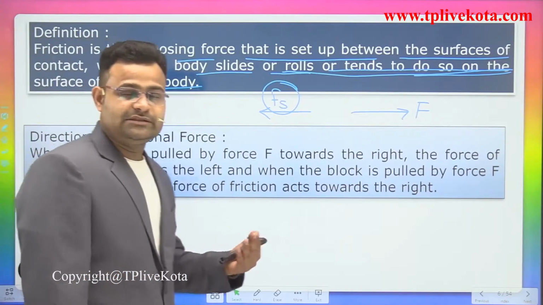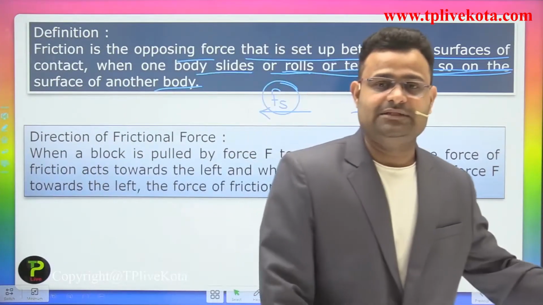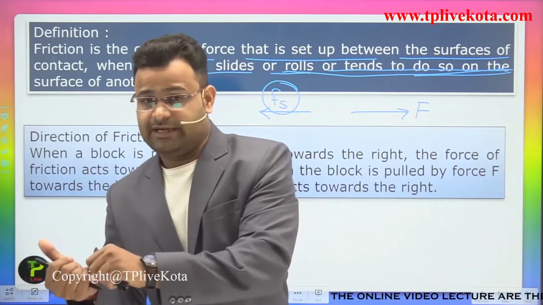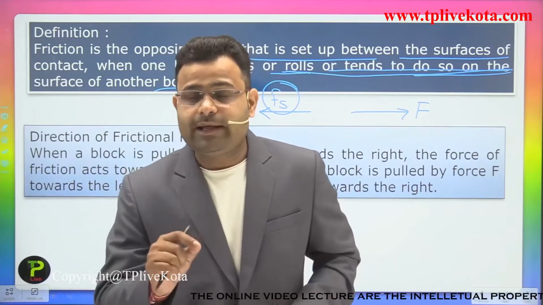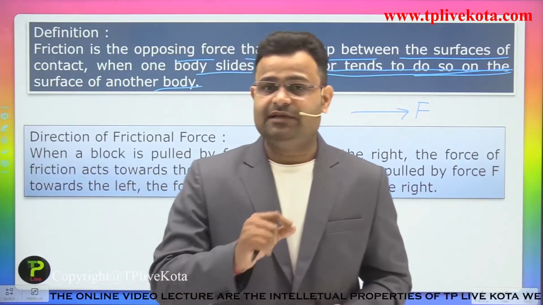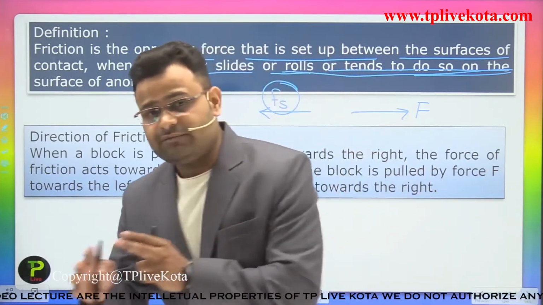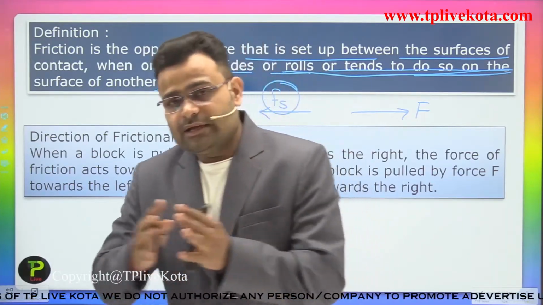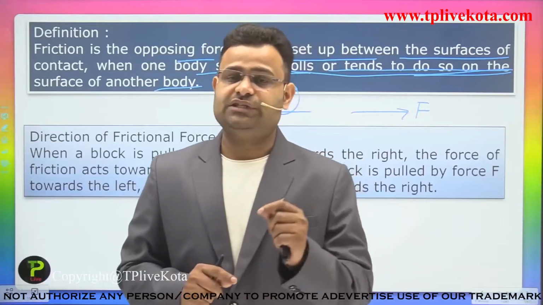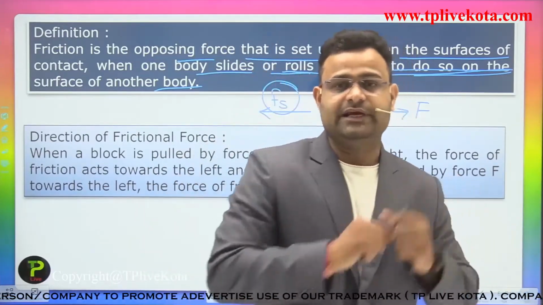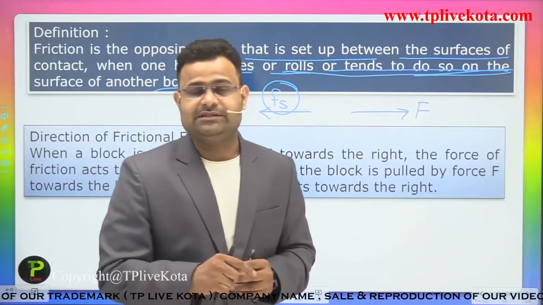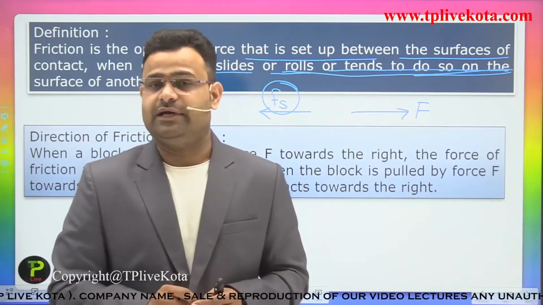If we apply some force on the right-hand side, the frictional force will appear on the left-hand side. If we apply the external force on the left-hand side, the frictional force will appear on the right-hand side. So all the time the frictional force has a direction opposite to the motion of that body.